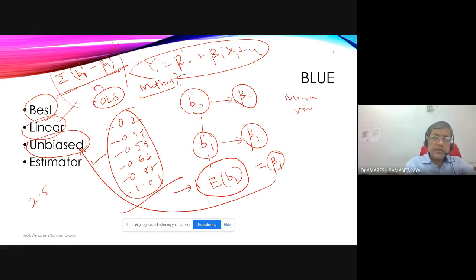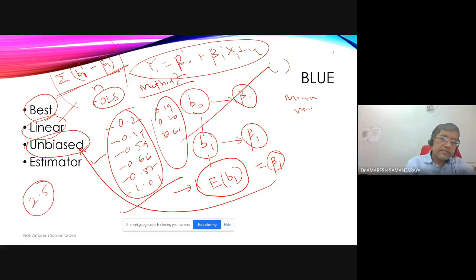From that, you get values of B1 like say 0.19, 0.20, 0.69, and all those values like this. For that also I can calculate the variance. Okay. Now this variance for the second one will always be higher than this. So this variance can be say 3.9.